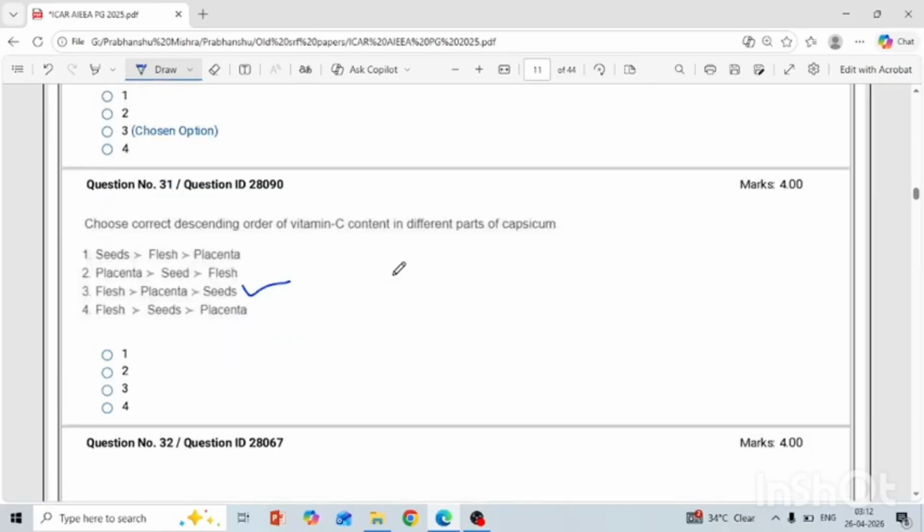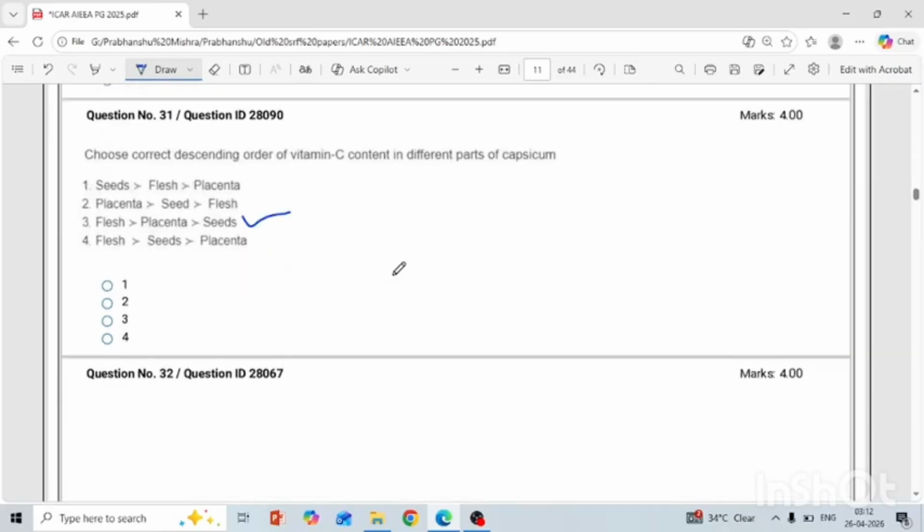So okay. Another is a very simple and repeated question. Choose the correct descending order of vitamin C contained in the, so maximum in the flesh, followed by placenta, and low in the seeds.